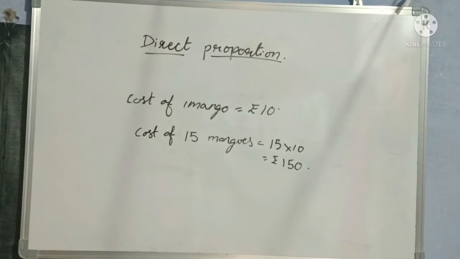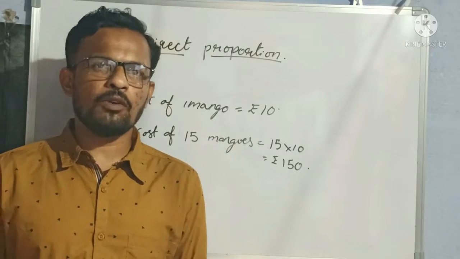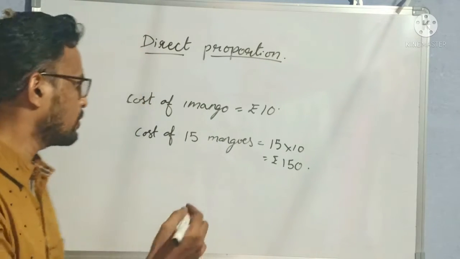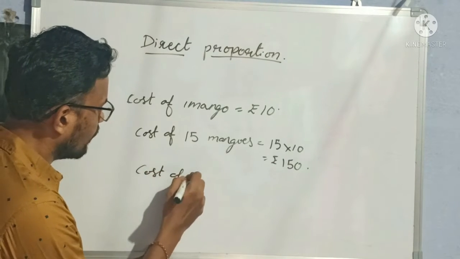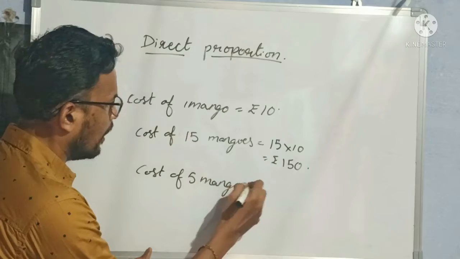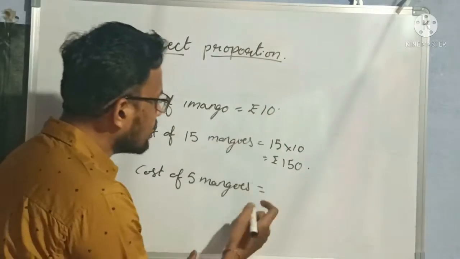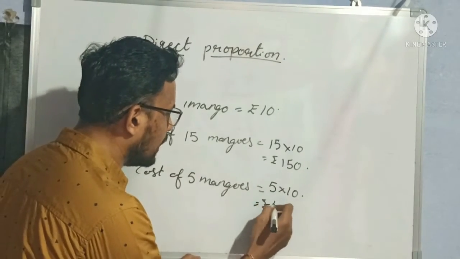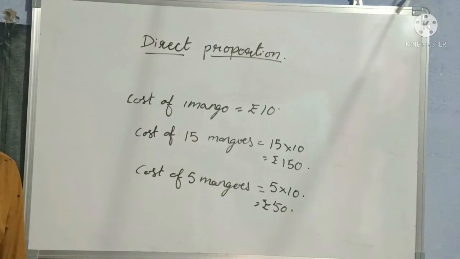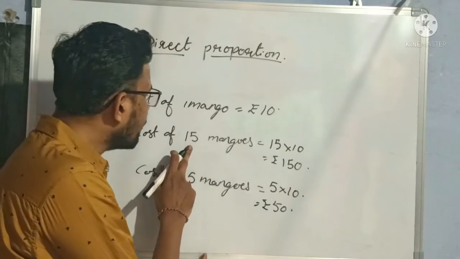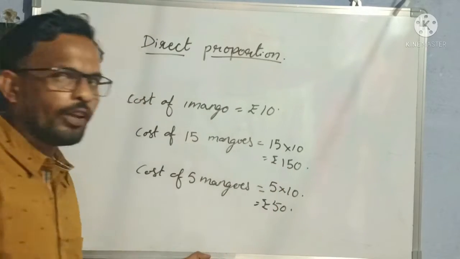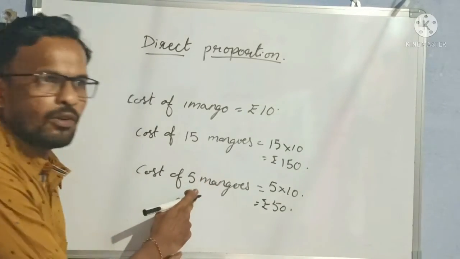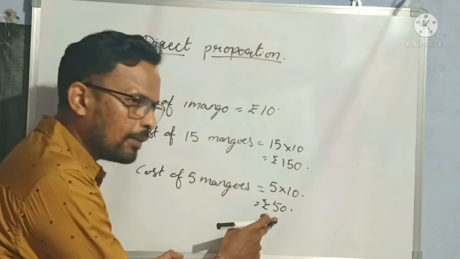For suppose I don't want the cost of 15 mangoes, because that many members are not there in my home. Ours is a small family, so I want only 5 mangoes. So the cost of 5 mangoes, how to find now? The same 10 rupees I have to multiply by 5. So 5 into 10 is equal to rupees 50. Correct? See here, if I am taking 15 mangoes, the cost is 150 rupees. If I am taking the quantity as 5 mangoes, then the cost also becomes 50 rupees.